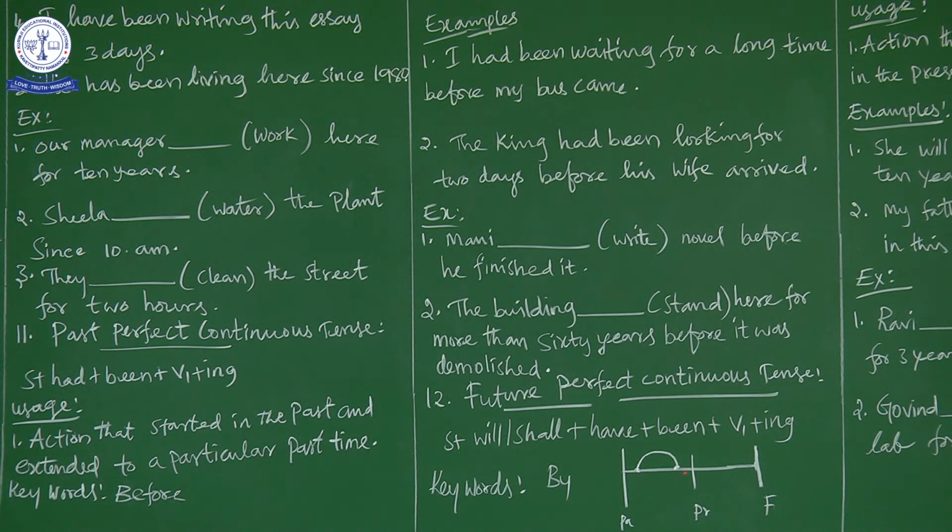Now what is the action completed? The standing of the building, action completed. So the building started standing 60 years before and it was standing for a particular time and it was demolished. So the action of standing completed when it was demolished. So the action started in the past and continued for some time and it completed in the past itself is called past perfect continuous tense.